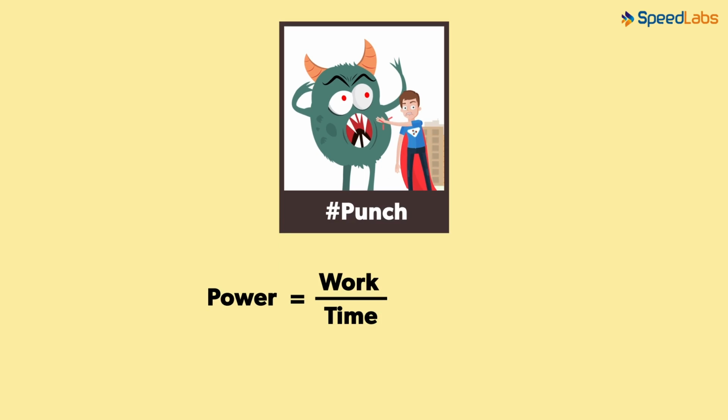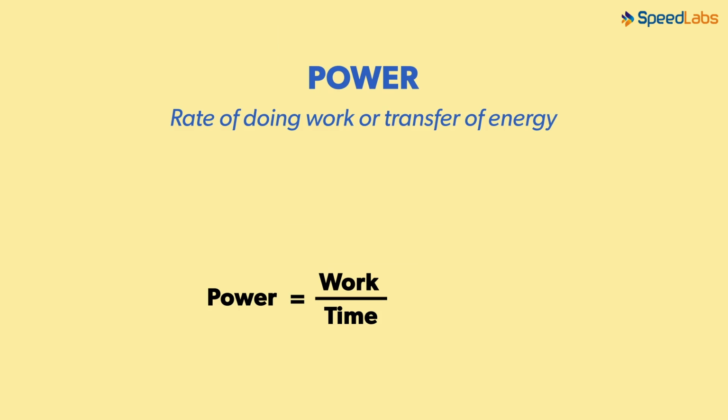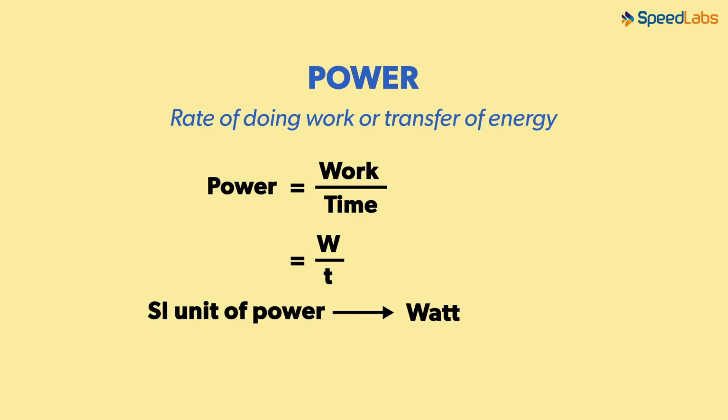Since the superhero was strong, he managed to complete his task of punching the monster in a less amount of time. Power, by definition, is the rate of doing work or transfer of energy. If we were to make this into a formula, it'll be power equals work done over time taken, or W divided by T. Keep in mind that the unit of power is watt.